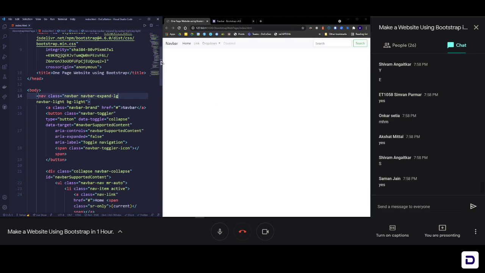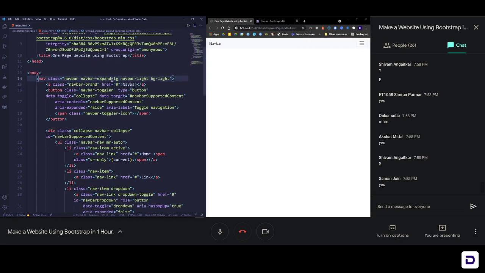In place of this, if I write navbar expand MD and save it, you will see that right now we are in a medium screen size, but we still see all the links expanded. So that is how Bootstrap works. If you change the classes, you can manipulate the styles because they are already predefined, and that's the best part of it.